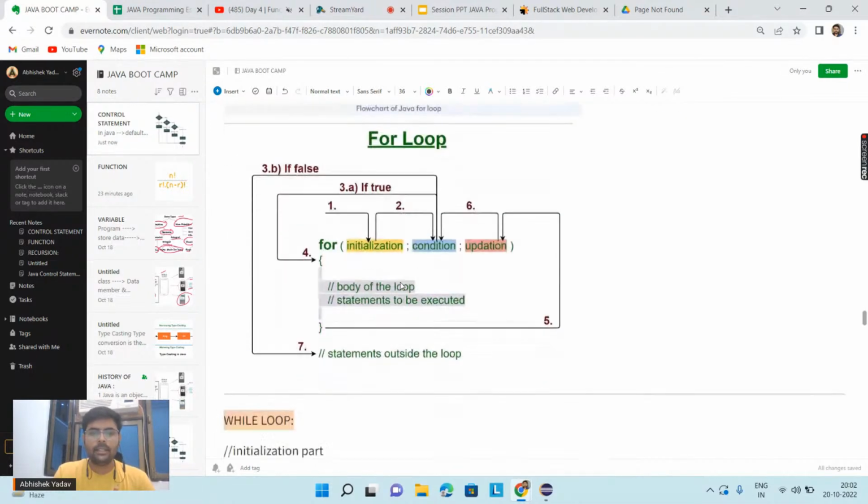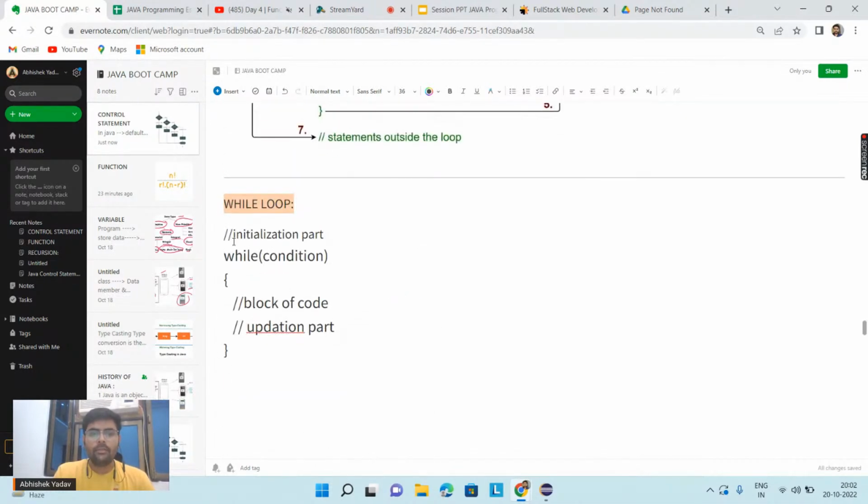But here in the while loop, first we write the initialization part. After that, we have to use the while keyword, and inside the round brackets, we have to write the condition. Okay, and after that, the body of the while, and after that, we can write the updation part either in the middle, at the top, or at the end. It depends on the use case. Okay, so let's take one example and see how to execute a while loop.